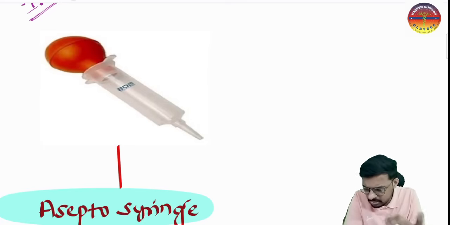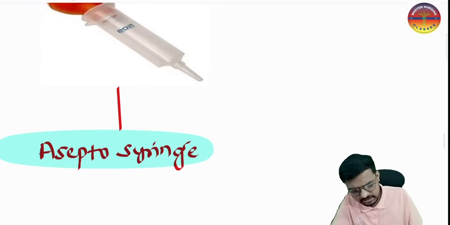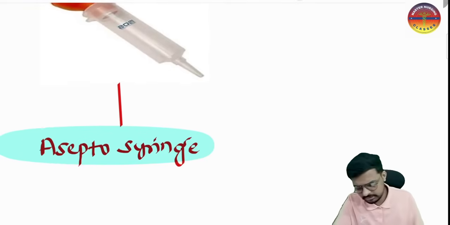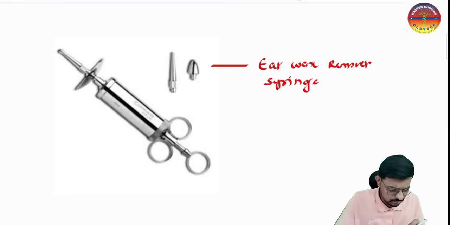To irrigate the ear, or to apply a little suction in the ear, we can use this particular asepto syringe. It is used for both irrigation and suction in the ear. That is very important. It is also used intraoperatively, as I said, to irrigate and to suction a small amount of blood.